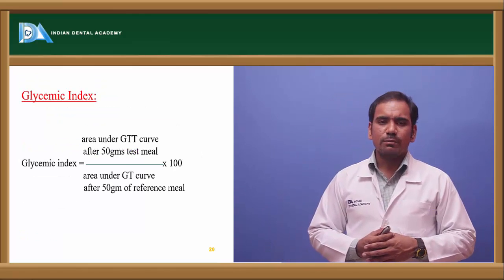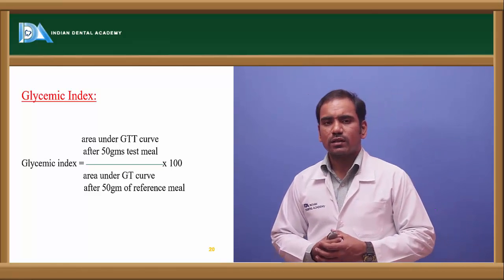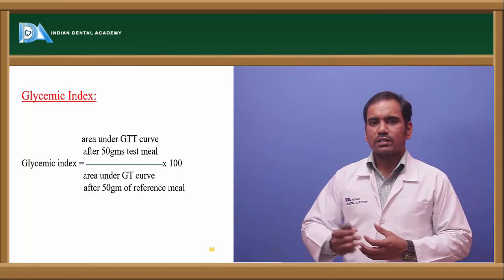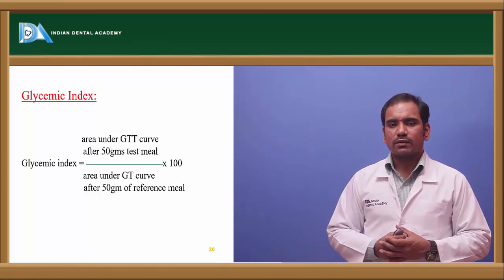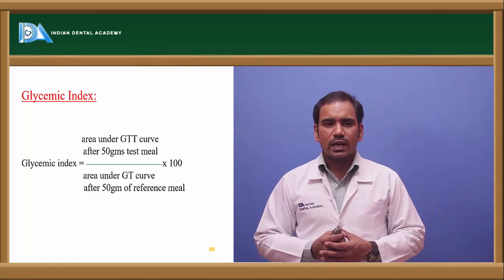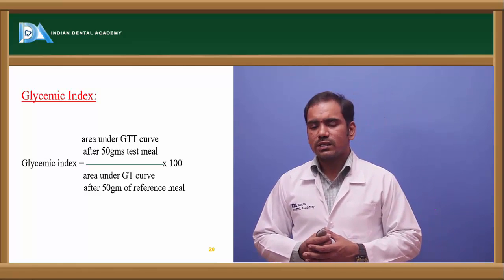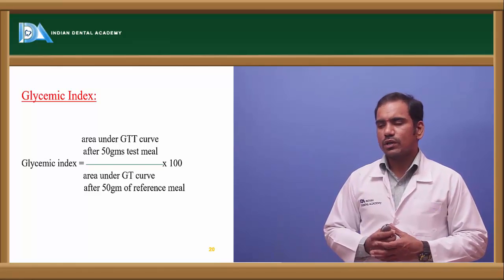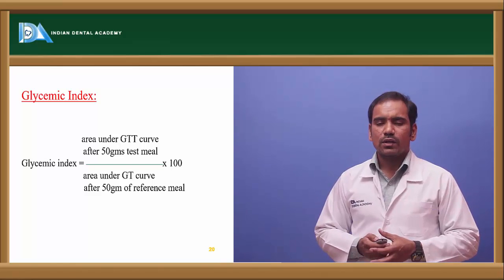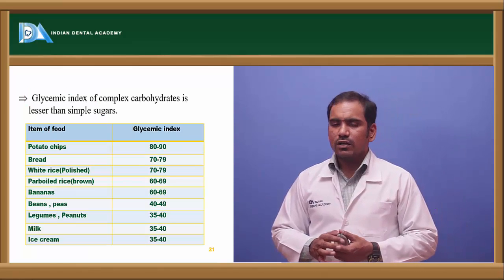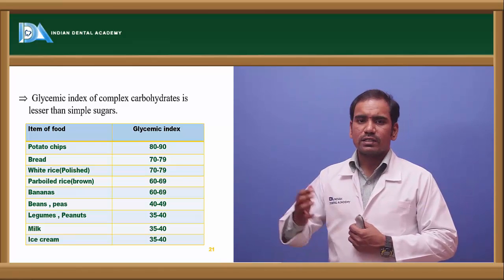Coming to glycemic index, when you take a carbohydrate, whether it is complex or simple, it affects the blood glucose levels, right? And this glycemic index is calculated using a formula: area under the GTT curve after 50 grams of test meal divided by area under the GTT curve after 50 grams of reference meal, multiplied by 100. So this gives the glycemic index. Glycemic index is basically how a food substance affects the blood glucose level.